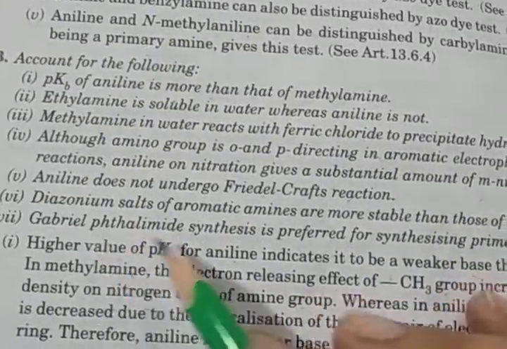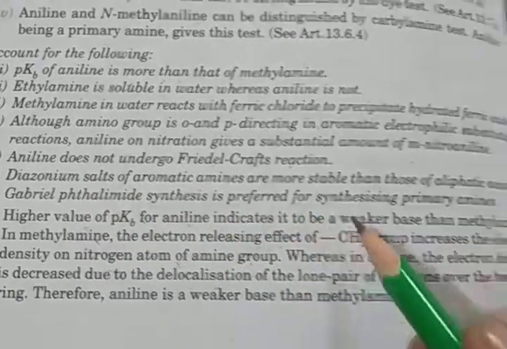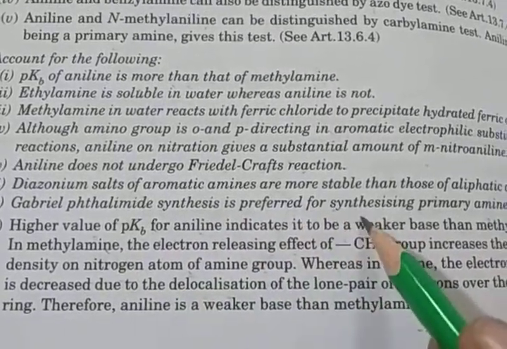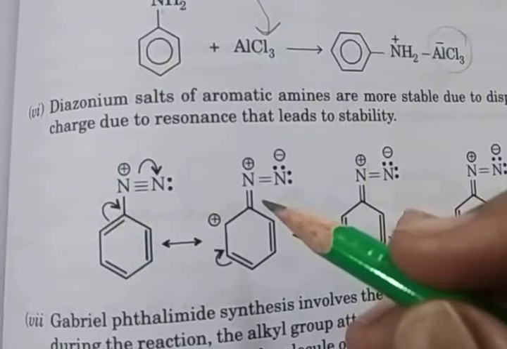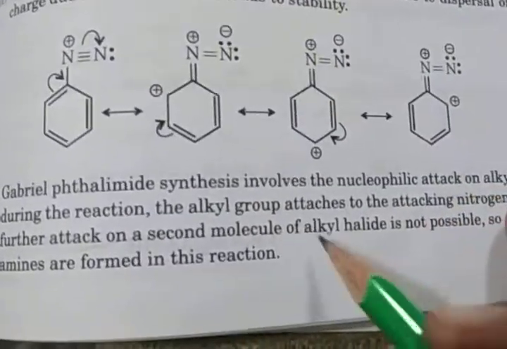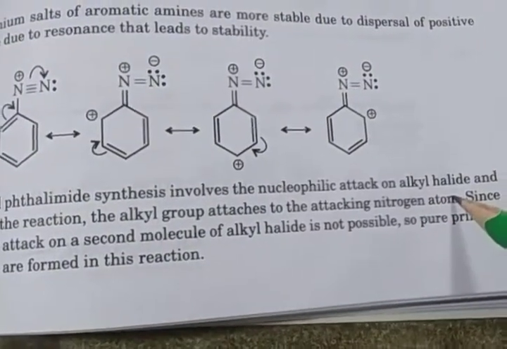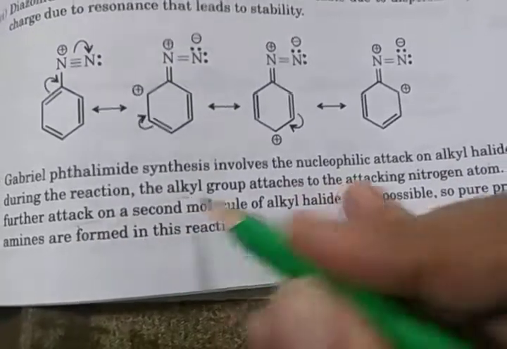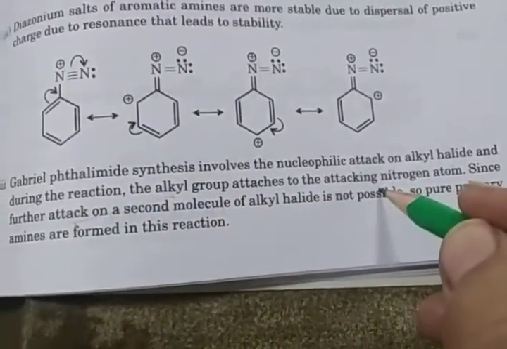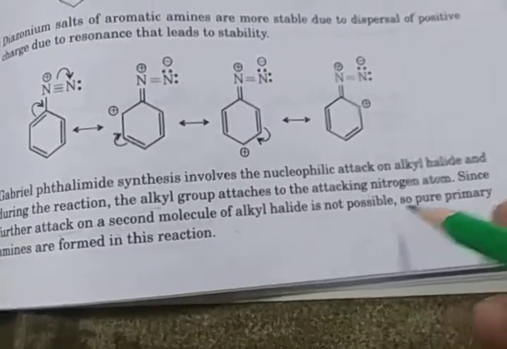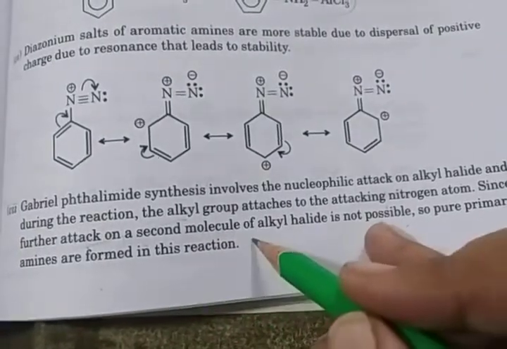Next: Gabriel phthalimide synthesis is preferred for synthesizing primary amines. You already know that Gabriel phthalimide synthesis involves nucleophilic attack on the alkyl halide, and during the reaction the alkyl group attaches to the attacking nitrogen atom. So further attack on a second molecule of the alkyl halide is not possible, and pure primary amines are formed in this reaction.